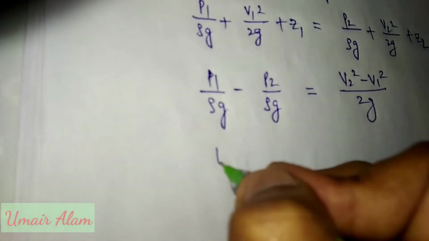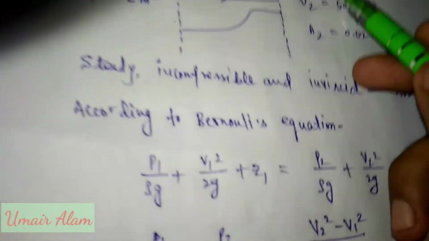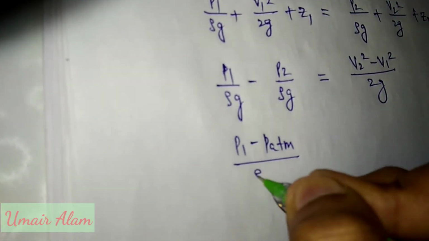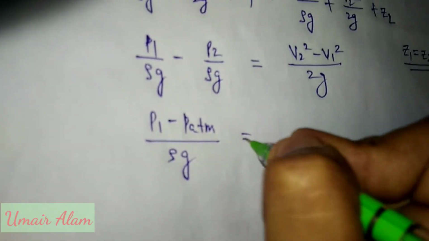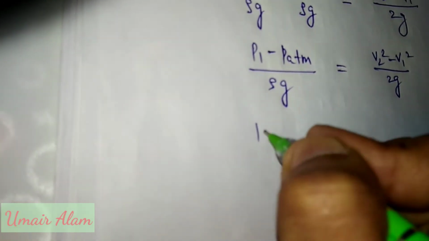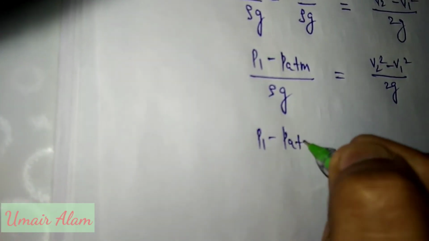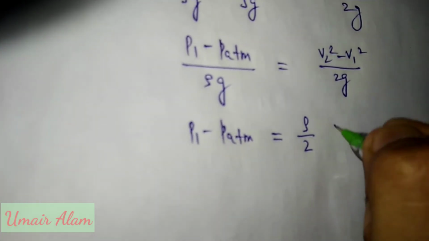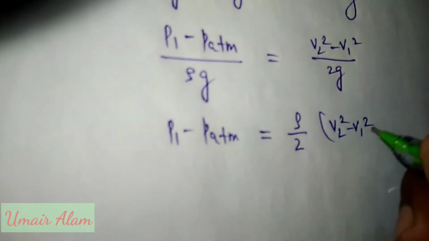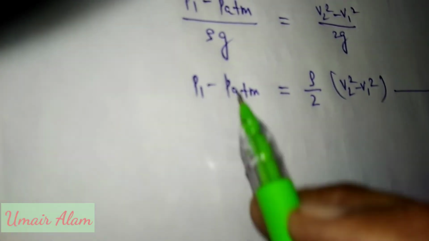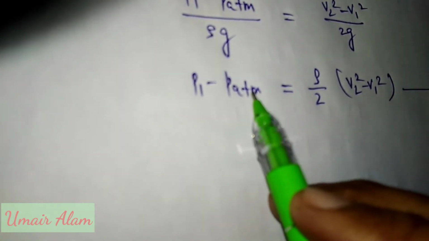P2 is atmospheric pressure, so P1 minus P atmospheric equals rho by 2 times V2 square minus V1 square. This is our equation. First we have to calculate this difference, P1 minus P atmospheric.